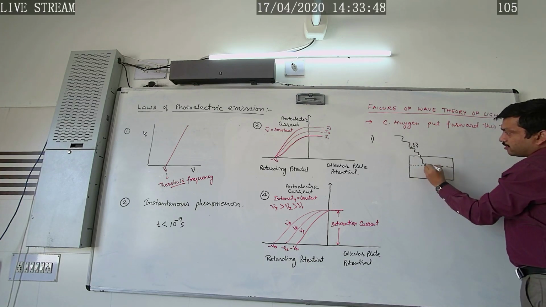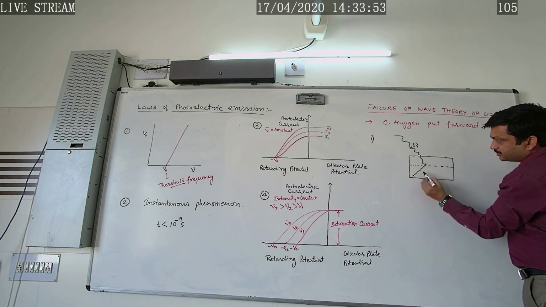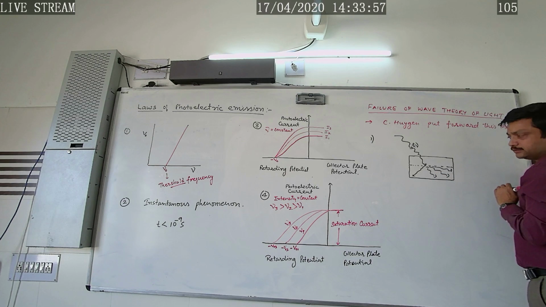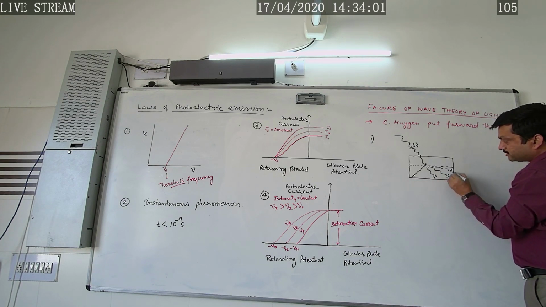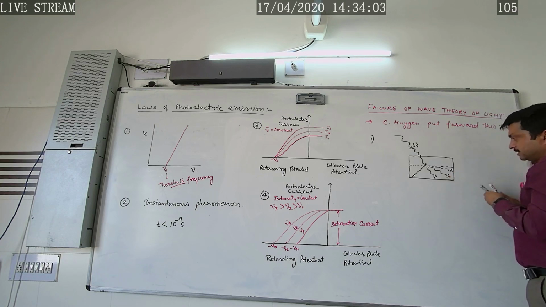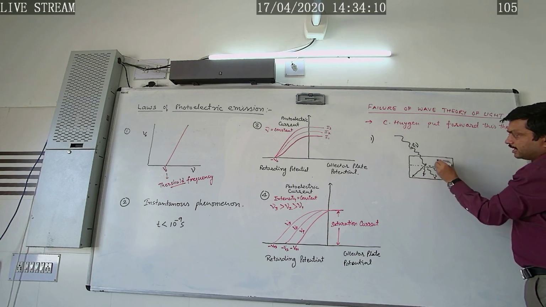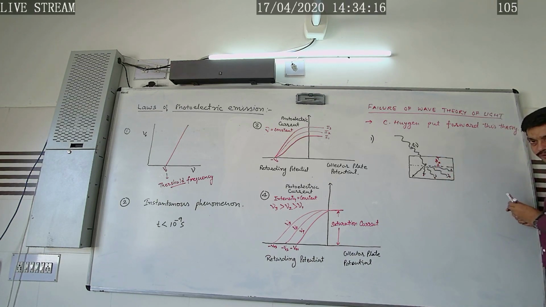The energy of these radiations gets spread all over the surface of the metal, as a result of which each electron present in the metal gets a very small amount of energy, and it finds it difficult to overcome the work function of the metal.